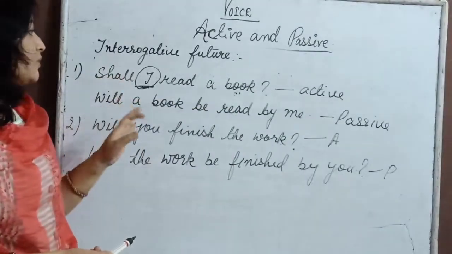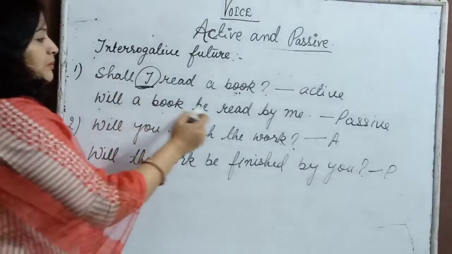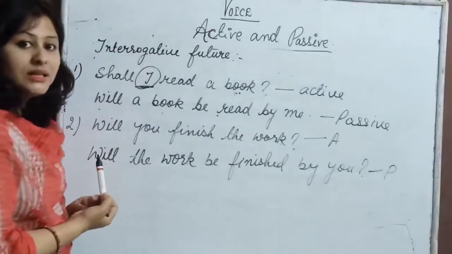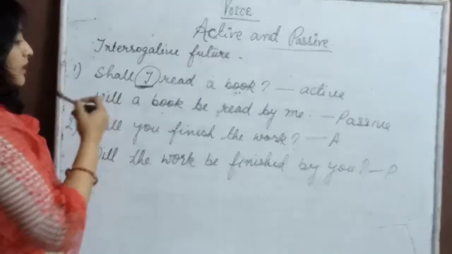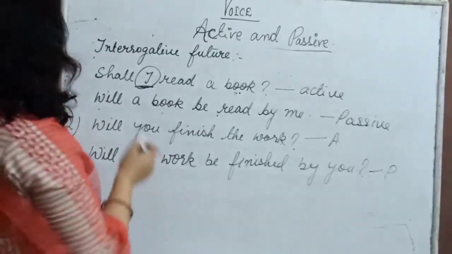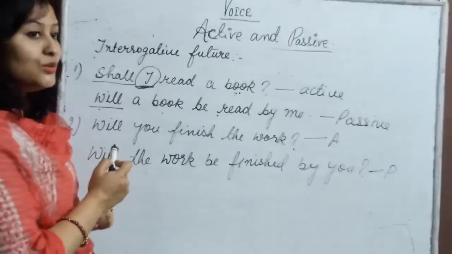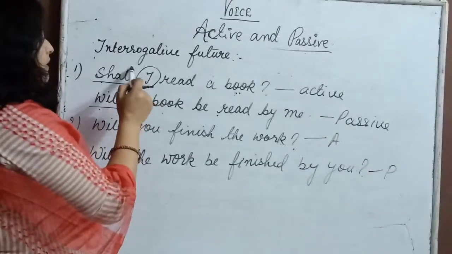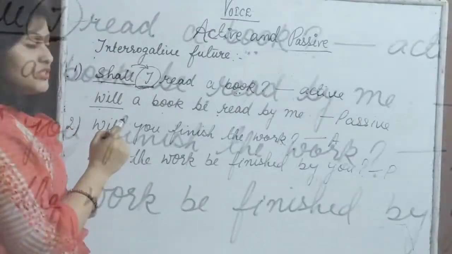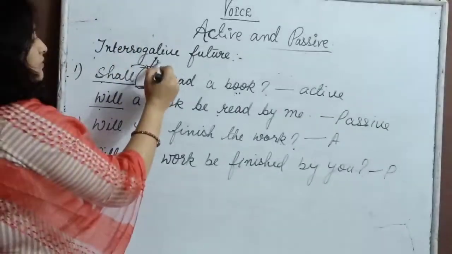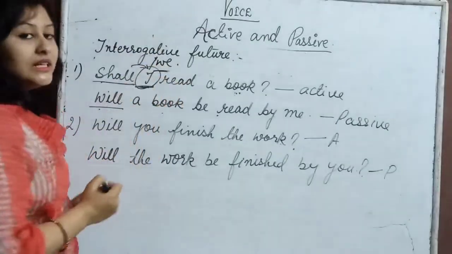Now how are we going to change it? Will a book be read by me is the passive. Now many of you will ask me a question that ma'am, here it is shall, why is it will here? So let me explain you. Shall is used with I and we. Shall is used with I and we as per the English grammar rule.